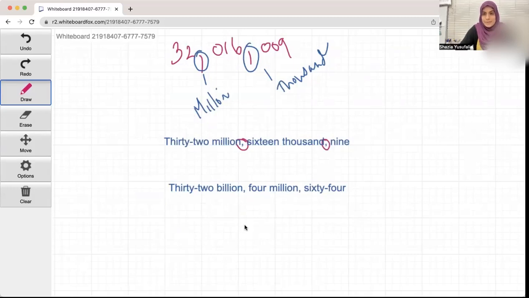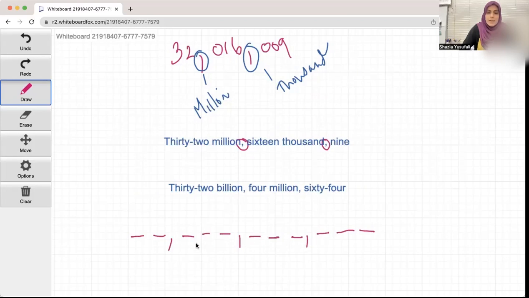So let's go ahead to the billion. We know that you have 3 numbers before you reach the 1,000. Then you have another 3 numbers before you reach 1,000,000. Then you have another 3 numbers before you reach 1,000,000,000. And then you have, let's see, another 3 numbers, but I'll put 2 because there's only 2 here. So it's 32 billion. So 1,000, million, billion. 32 billion, 4 million. This is billion, this is million. So it's 4. So right here,